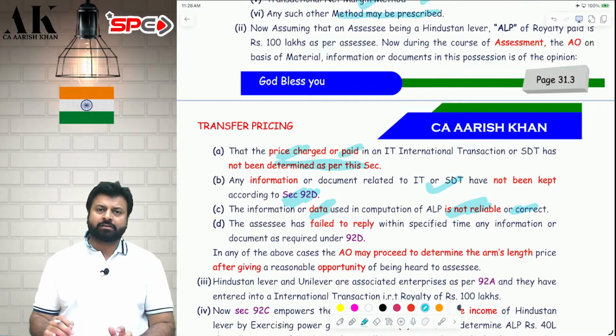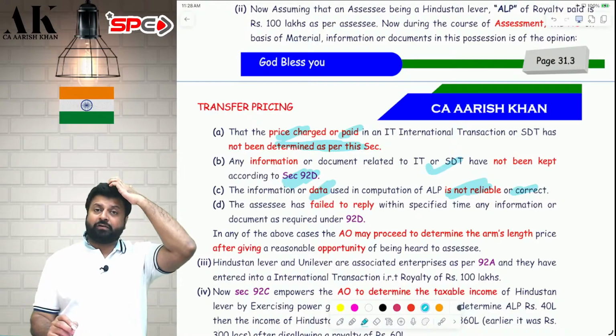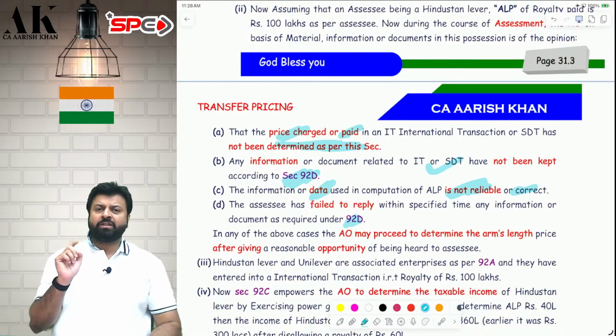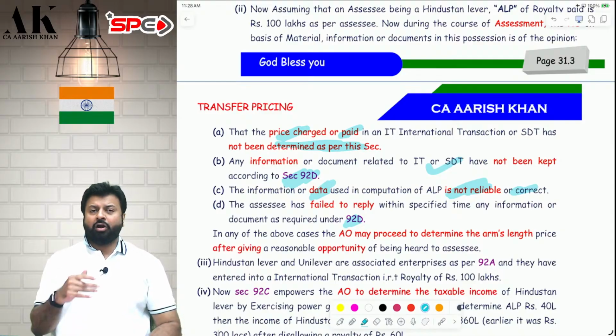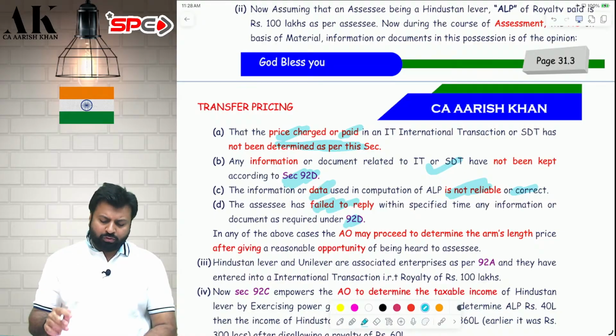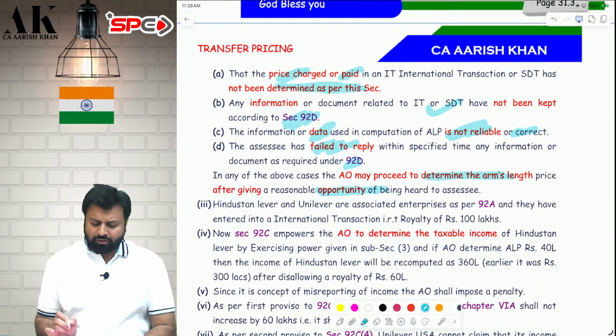Those are authentic data. And fourth, if the AO or CIT(Appeals) asks for information under 92D subsection 3 and you do not reply to them within 10 days, and along with extension within 40 days, 10 plus 30, then also the AO has the power to determine your arm's length price. If any of the 4 things has happened, AO will issue you a show cause notice. He will give you an opportunity of being heard and he will determine your arm's length price.